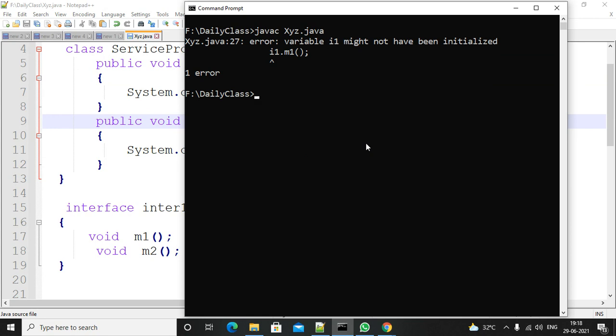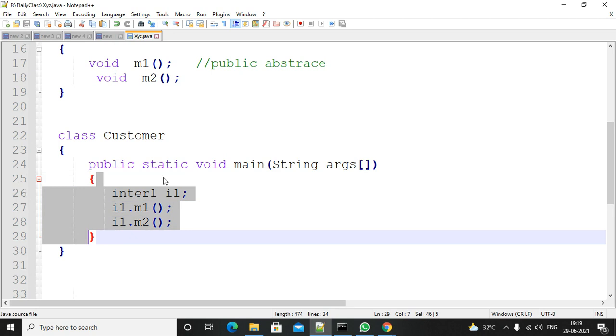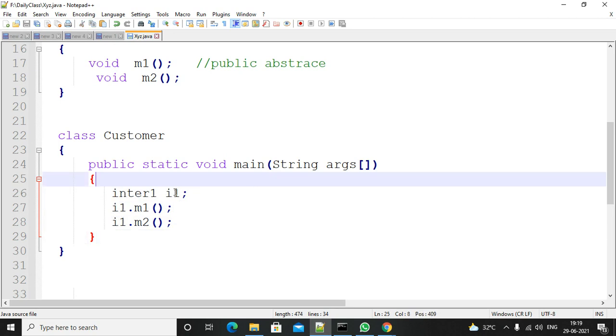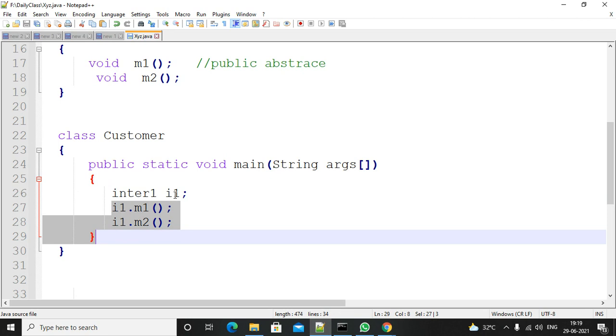So what is that? I1 might not have been initialized. That means you are using a variable I1 and this belongs to the main method. Main method means that is a method only. So inside the method you are defining a variable, a reference variable. This is a local variable.